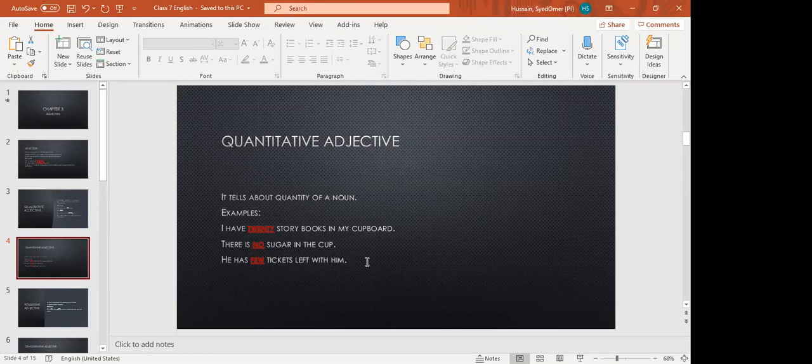So students, qualitative adjectives describe the quality of a noun and quantitative adjective answers how many and how much. It is related to the quantity of a noun. And these are going to be put before a noun, like attributive adjectives. Predicative adjectives come after a noun. Quantitative adjective comes before a noun, like attributive adjective.